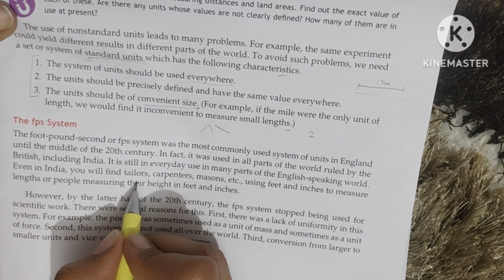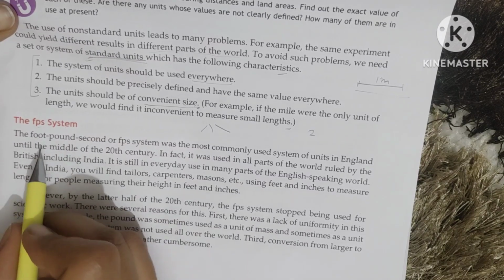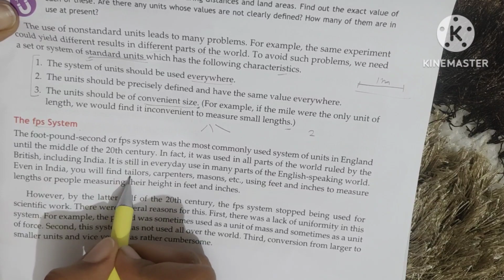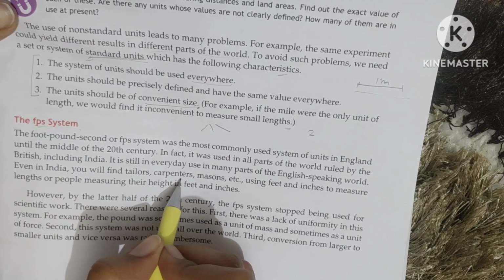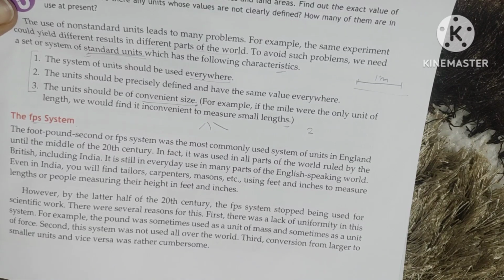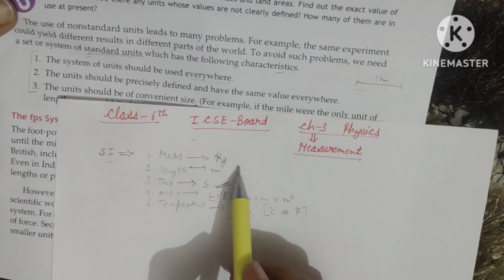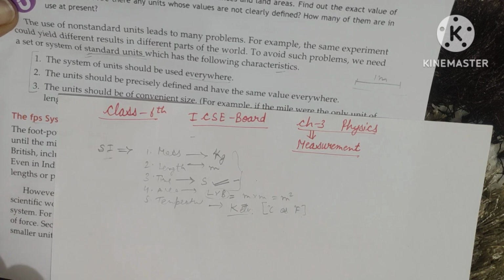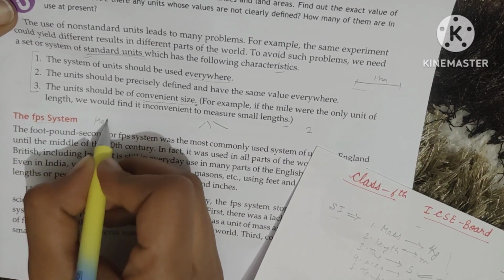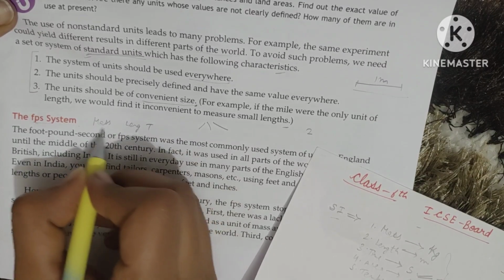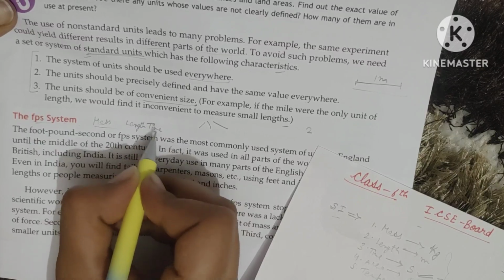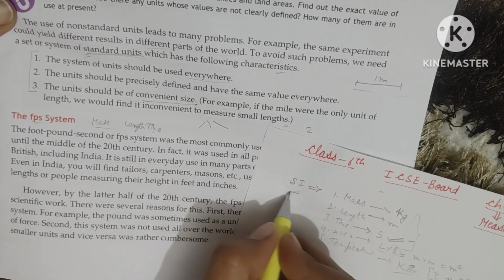The second thing is, even in India, at some places in some works, this FPS system is widely used. Like the tailors are using it, the carpenters are using this, right? Now, what is the full form of this system? Just like in the SI system, these are the standard units. If we come here, mass, length and time, these are the three things, and I want to tell their FPS units instead of the SI.